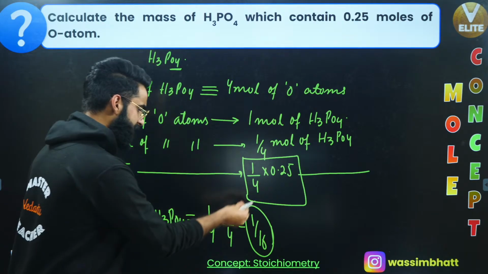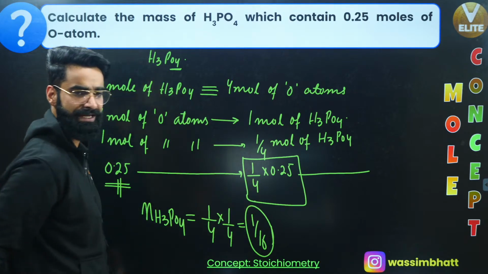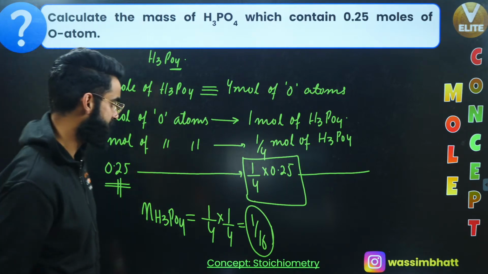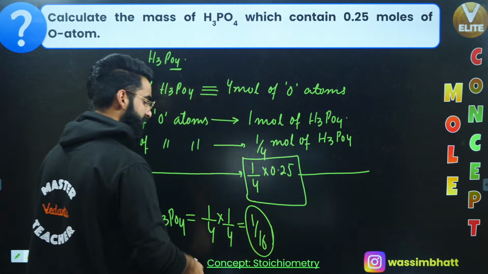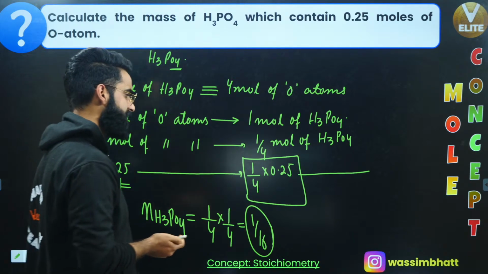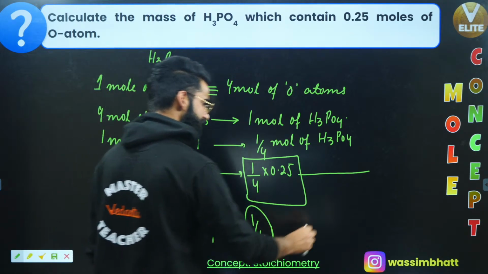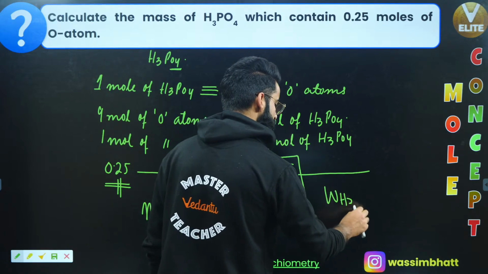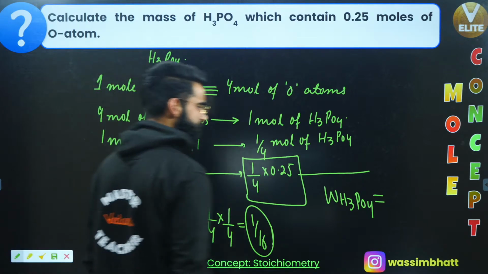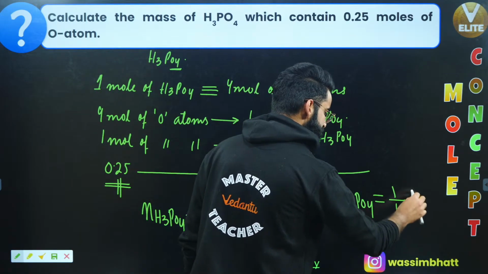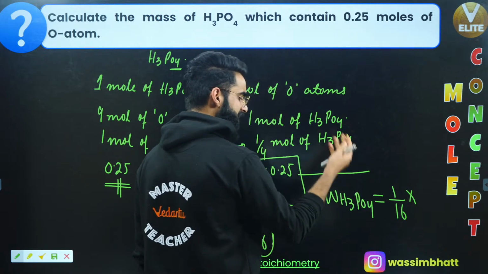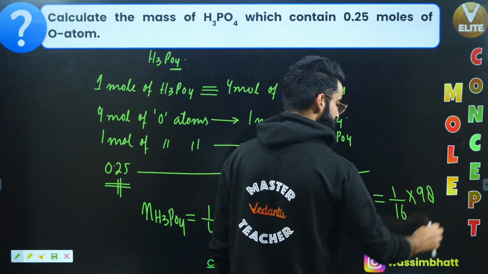But am I supposed to calculate the moles of H3PO4 containing 0.25 moles of oxygen atoms? No. I'm supposed to calculate the mass of it, right? Since I got the moles of H3PO4, I can simply say the mass of H3PO4 containing 0.25 moles of oxygen atoms is going to be equal to 1 by 16, these are the moles of H3PO4, multiplied by the molar mass of H3PO4, which comes out to be 98.